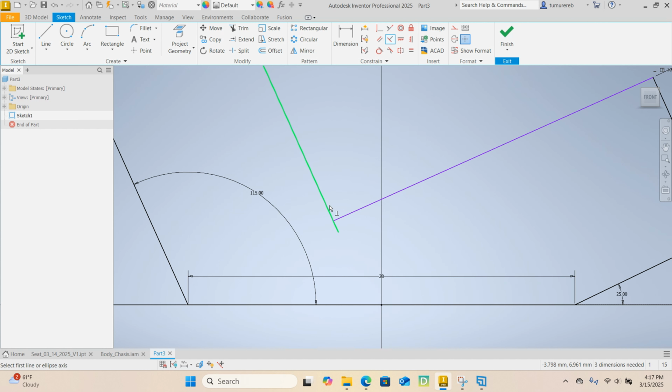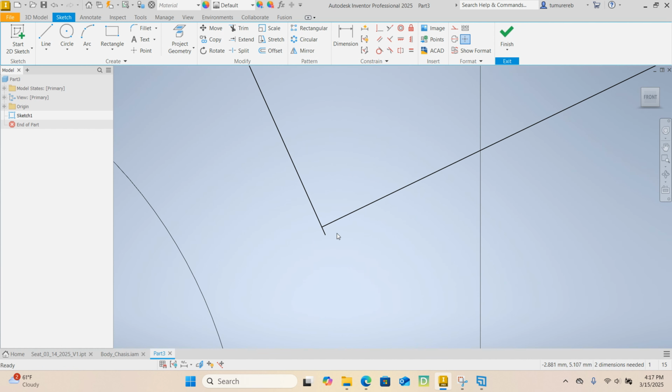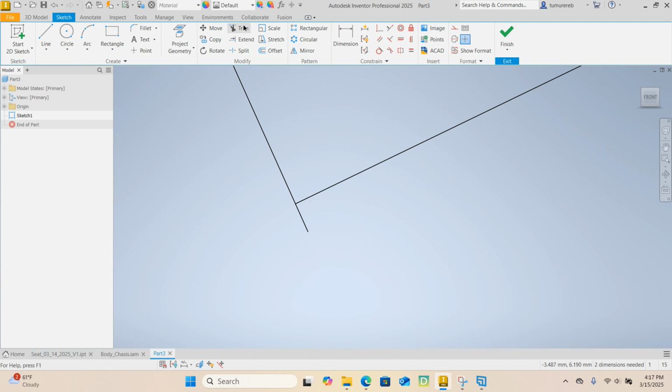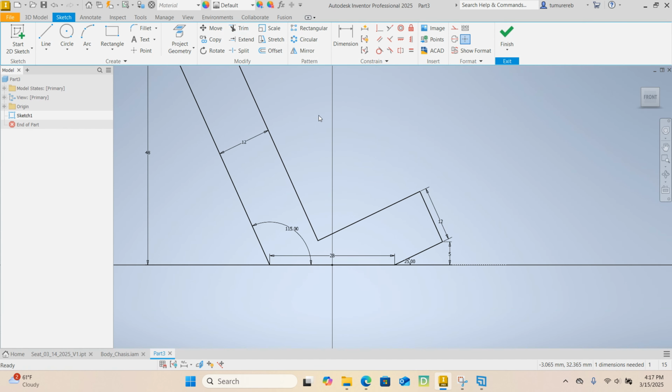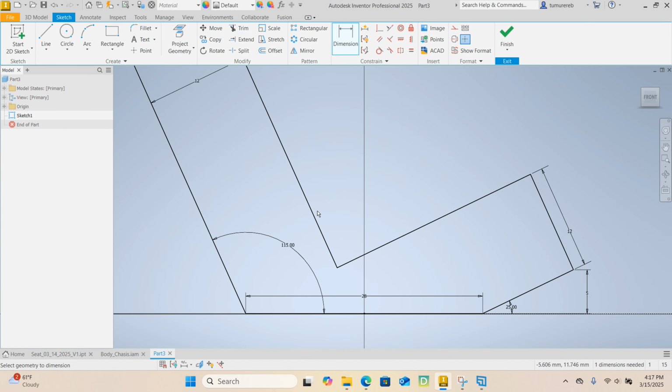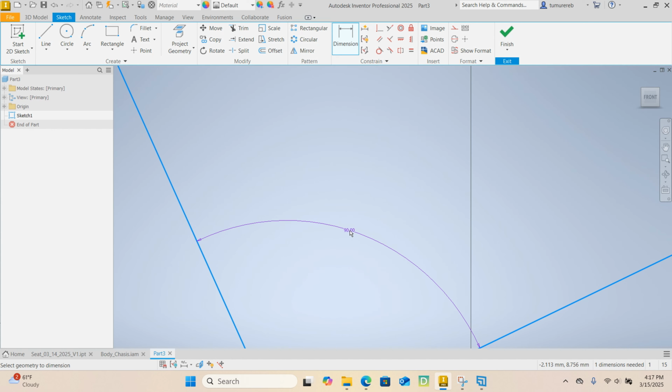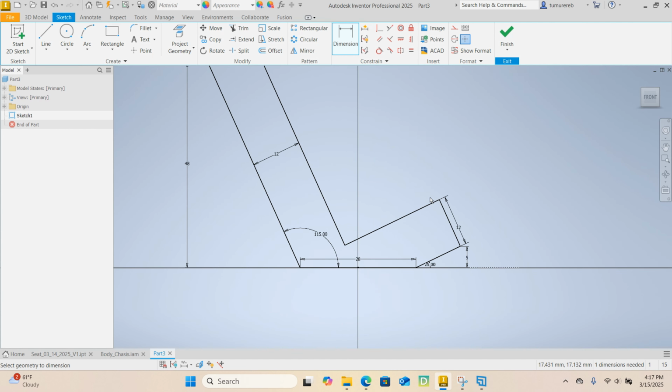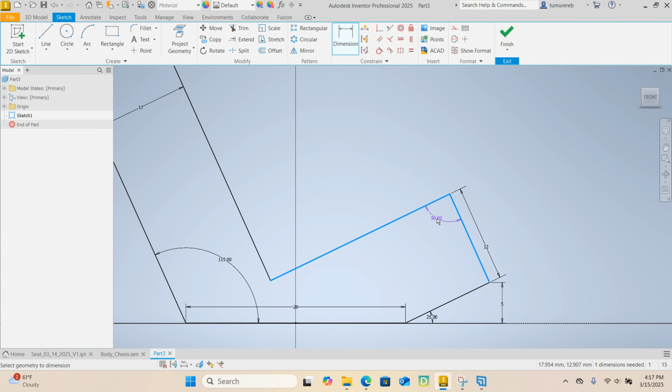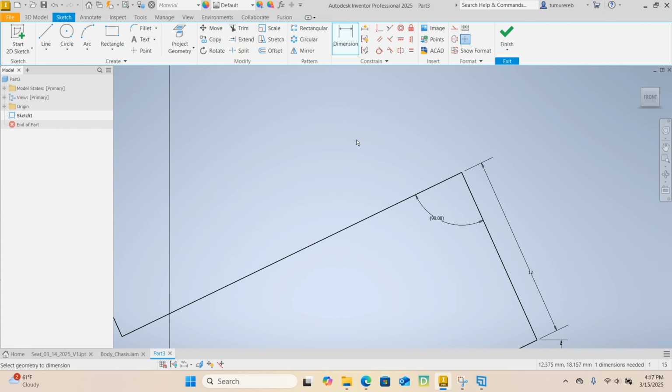So select this line and this one, make them perpendicular to each other, and then trim this part. Now, how do we know they are perpendicular? What angle should they make? 90 degrees. There you go. You can double check this angle as well and make sure they are perpendicular. There you are, 90 degrees.